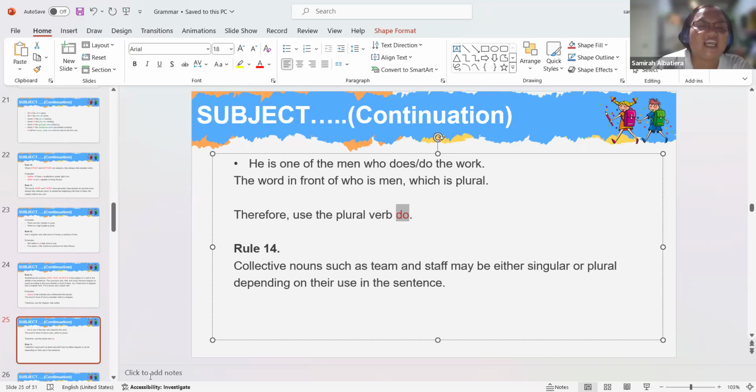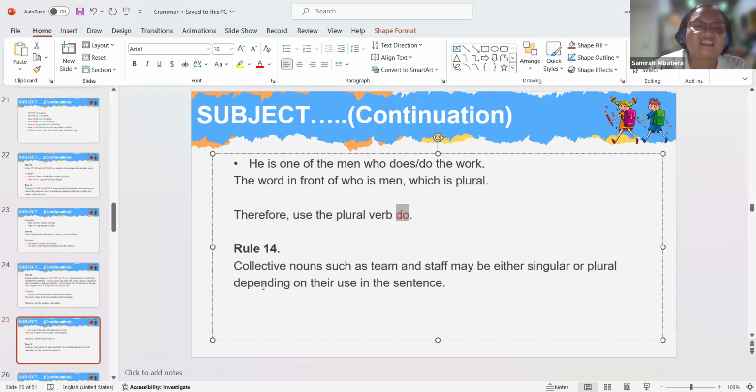Okay? Rule 14. Collective nouns such as staff may be either singular or plural depending on their use in the sentence.